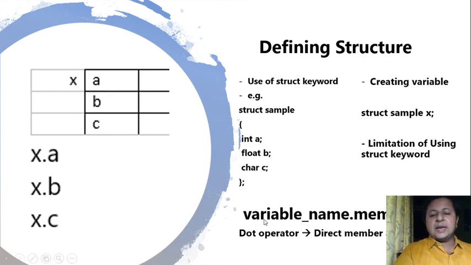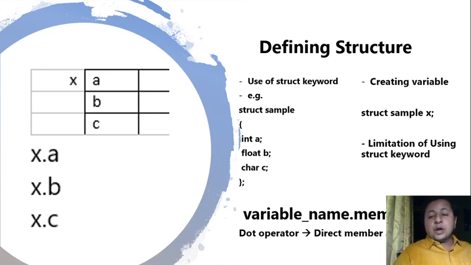See, this is the general way you can access: variable name dot member. So this dot operator, which we obviously use for accessing the member directly, is called the direct member access operator. If you see, x is my variable name and a is the member. So I would say x dot a, x dot b, x dot c. Now it's very simple. If I have another variable, let's say y, it will also have the same members if y also belongs to sample. Then I can access those members as y dot a, y dot b, y dot c. So in general, variable name dot member.